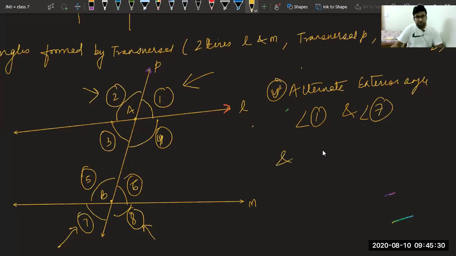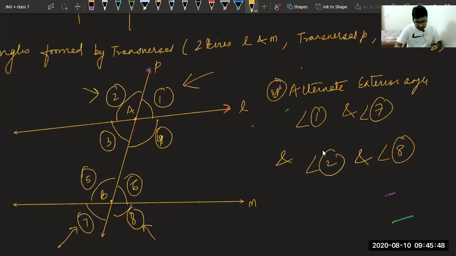Similarly, angle 2 and, class please answer, angle 2 and angle 8 are alternate exterior angles. I hope this alternate concept is clear to you. It is very easy. Okay.